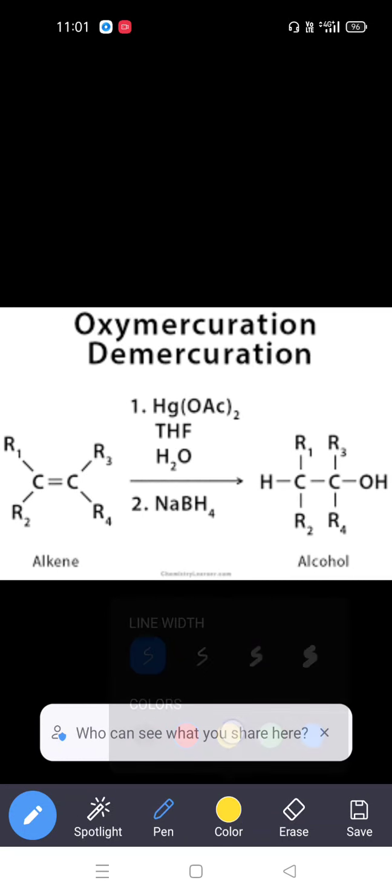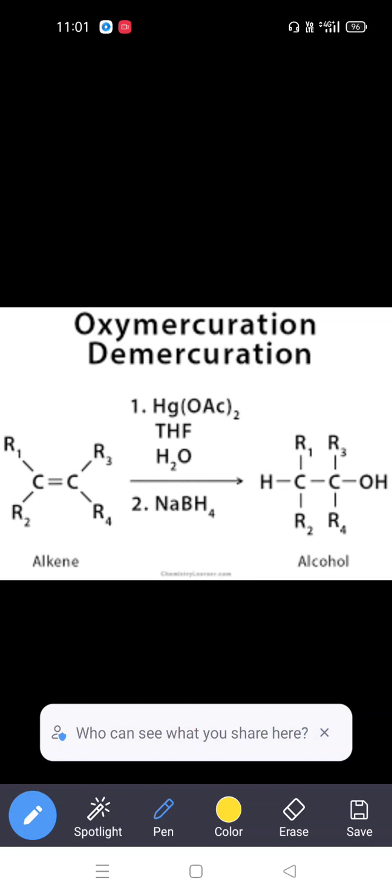Okay, let's see. The alkenes will be converted into alcohols. Here R1, R2, R3 and R4 are different types of substituent groups on the alkene functional group. So finally we are getting the alcohol.